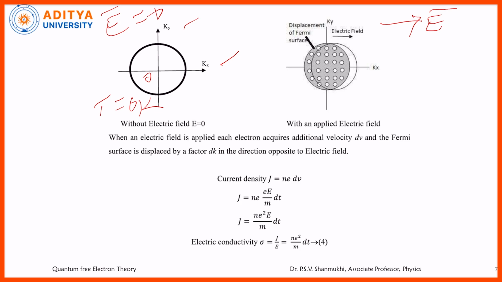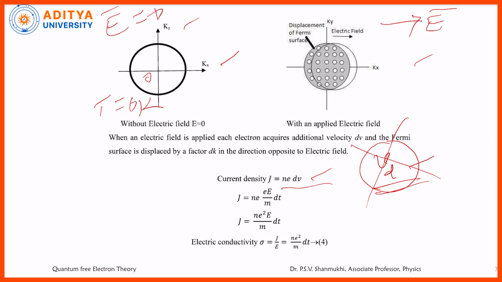Because of the movement of the electrons, there exists some current or current density. What is the current density formula? J is equal to Ne into v suffix d, the drift velocity. Actually the drift velocity is the average velocity between two successive collisions, the average velocity because of the application of electric field. Here there is no collision theory in the quantum free electron theory. Only in the classical theory we talk about the collision theory. That's why I don't want to take this vd. I want to take only dv, the change in the velocity. J is equal to Ne into dv.